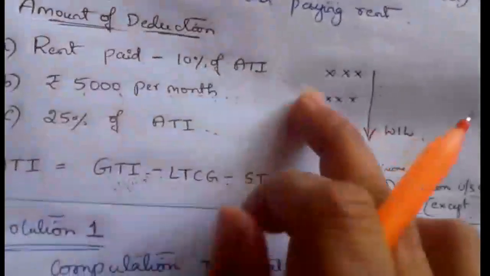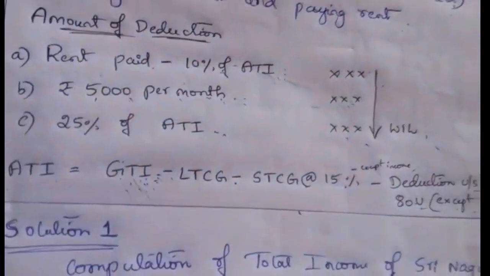What are the conditions? Now write the conditions to claim the deduction here. Under the first condition, as per the format I have given, that is rent paid minus 10% of ATI.